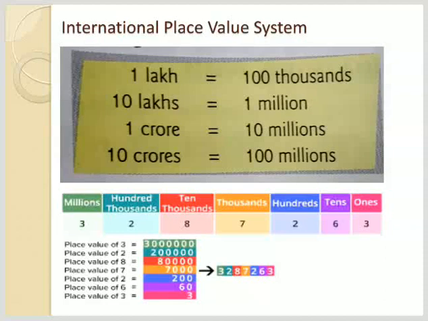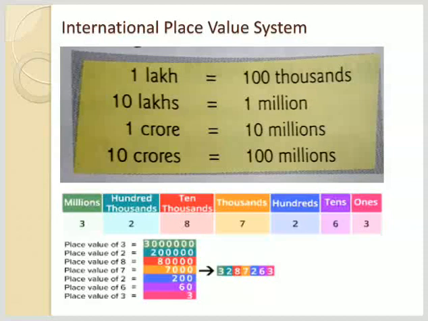Start from the very right side. 3 is at 1's place, so 3 multiplied by 1 means 3. 6 is at 10's place, so 6 multiplied by 10 is equal to 60. 2 is at 100 place, so 2 multiplied by 100 is equal to 200. Like this, take the number, multiply with their places, and you are able to write the place value of each digit.